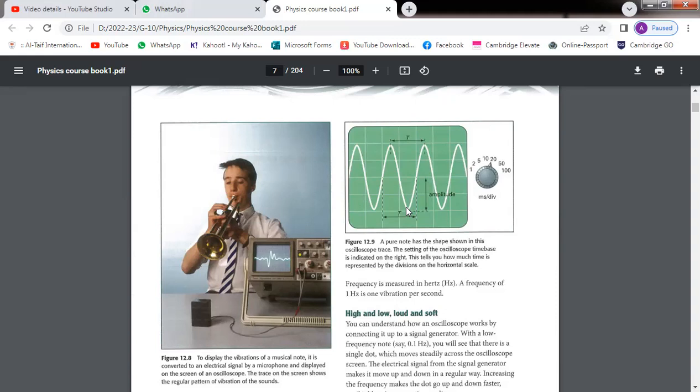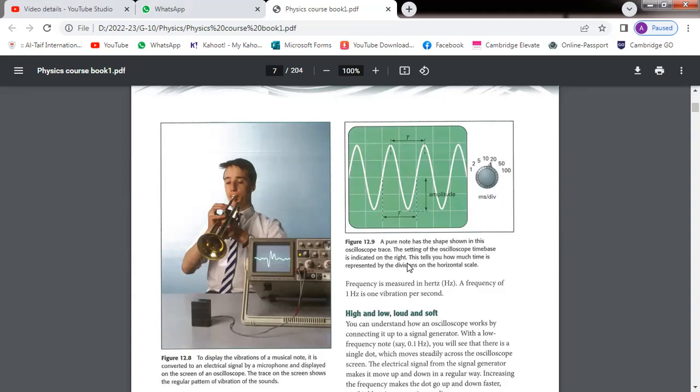And the pitch of the sound depends on the wavelength of the wave. And the loudness of the sound depends on the amplitude of the sound. If the amplitude is big, the sound is loud, and if the amplitude is small, the sound is quiet. If the wavelength is small, we say high pitch. If the wavelength is big or longer, we say low pitch.